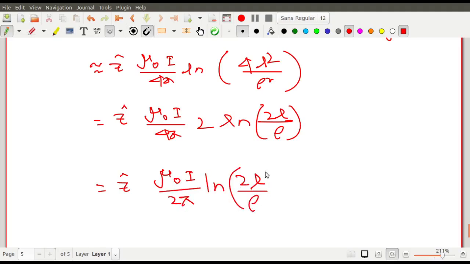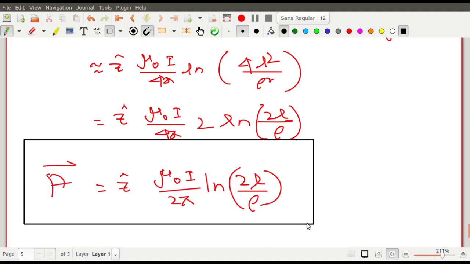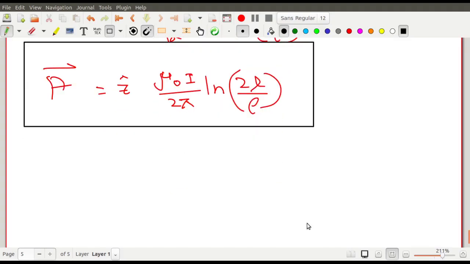So this is the expression of magnetic vector potential, when the straight wire is of infinite length, and from here you can calculate the magnetic field also.